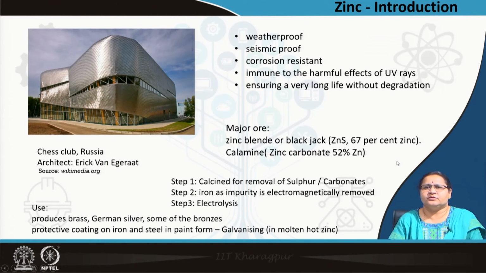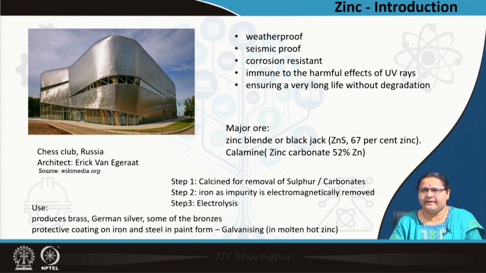So, we come to the next non-ferrous metal, zinc. Zinc is weatherproof, seismic proof, corrosion resistant, immune to UV rays, and ensures very long life without maintenance. Zinc is mostly used for galvanizing, as you all know. One example is the chess club in Russia. But zinc is mostly used for galvanizing across the world.